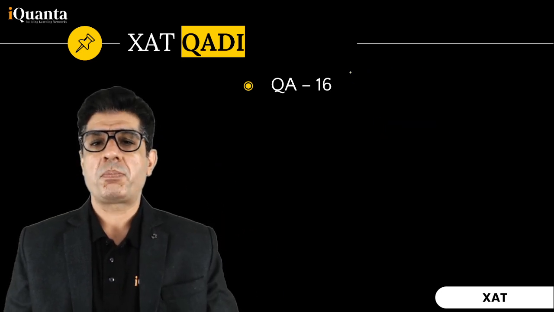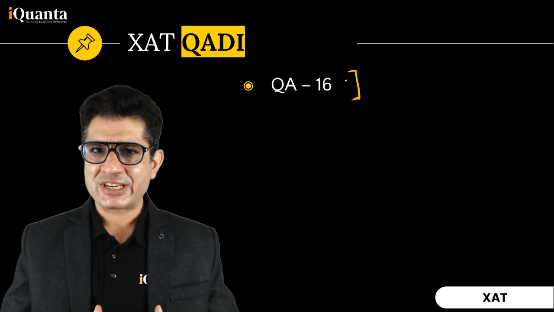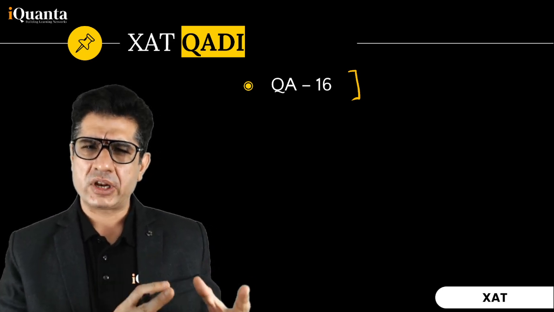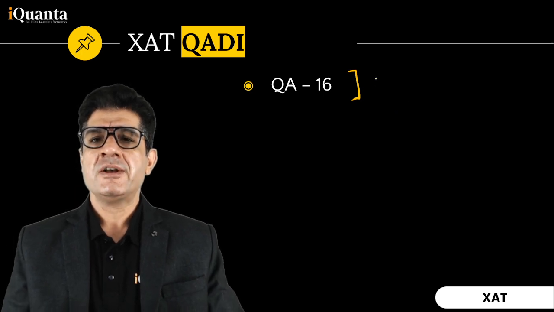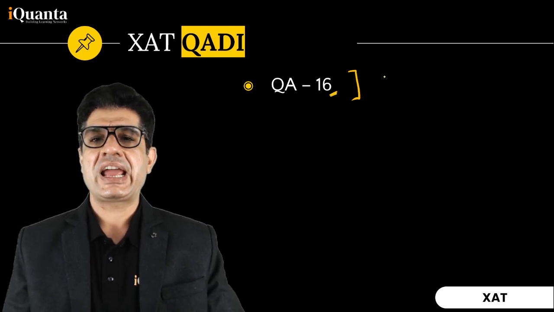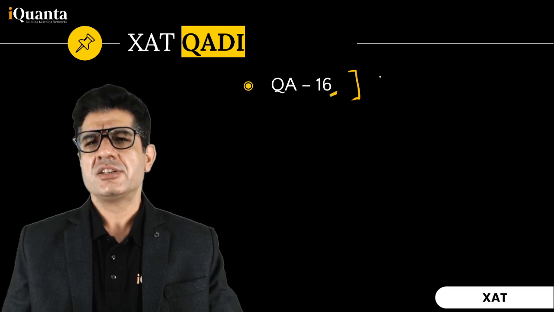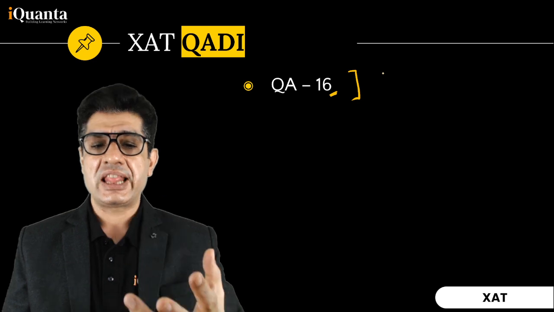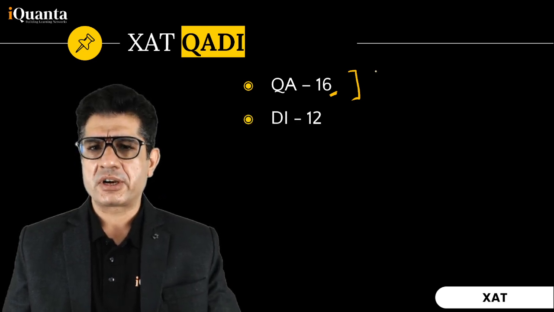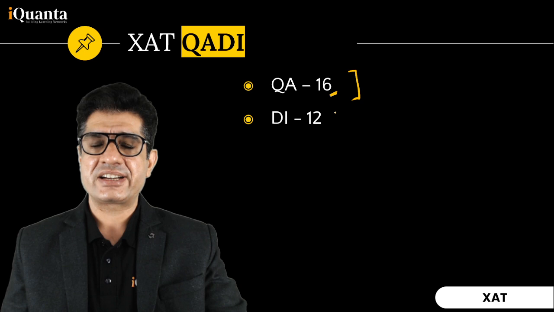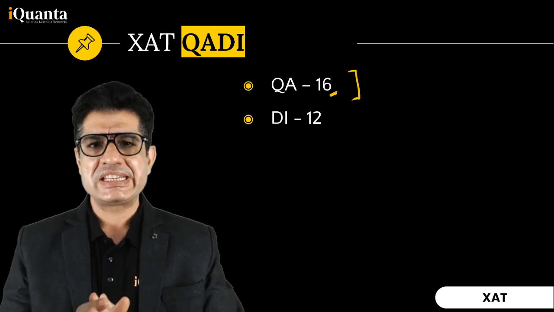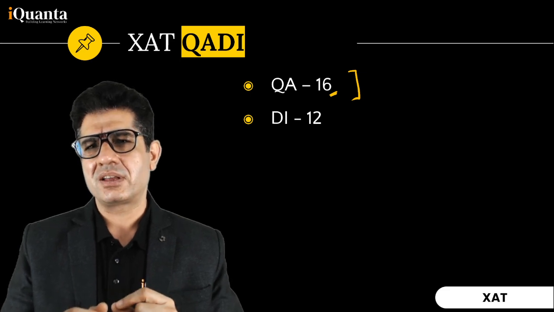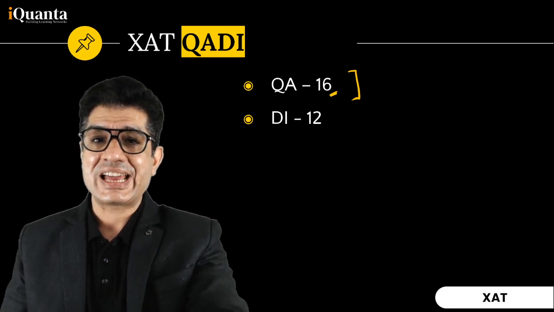Now this quant part, I don't really teach quant, I teach VALR. So whatever I say about quant, take it with a pinch of salt. But my colleagues who focus on quant also agree with me that we found that the quant bit happened to be relatively easier. So a tad bit easier as compared to what we saw in the XAT exam last year. But if we talk about data interpretation, we had 12 questions. So there were 4 sets. Every set gave us 3 questions each. But these questions turned out to be a little trickier as compared to what we saw in the XAT exam